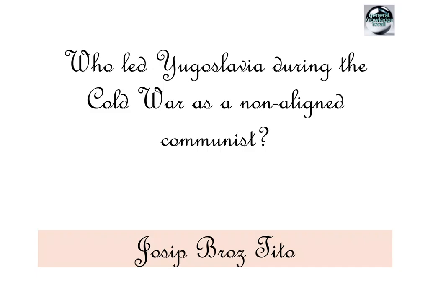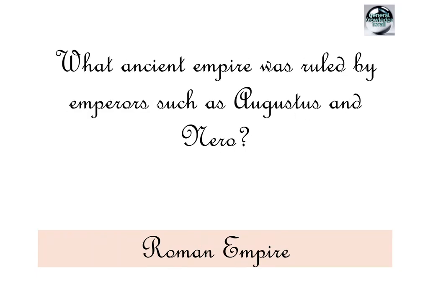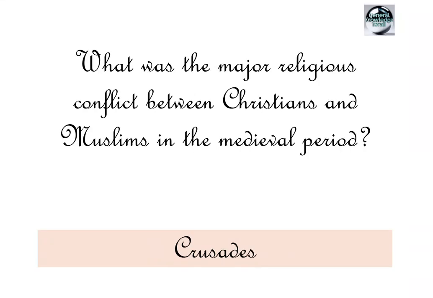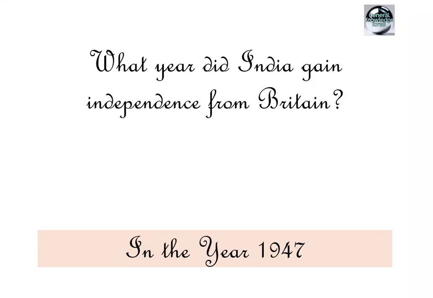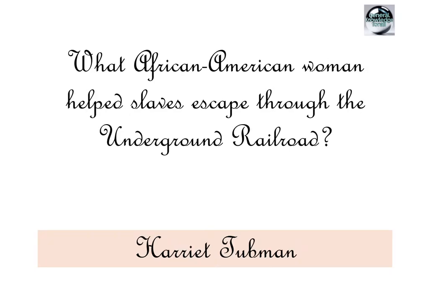Josip Broz Tito. What ancient empire was ruled by emperors such as Augustus and Nero? Roman Empire. What was the major religious conflict between Christians and Muslims in the medieval period? Crusades. What year did India gain independence from Britain? In the year 1947. What African American woman helped slaves escape through the Underground Railroad?